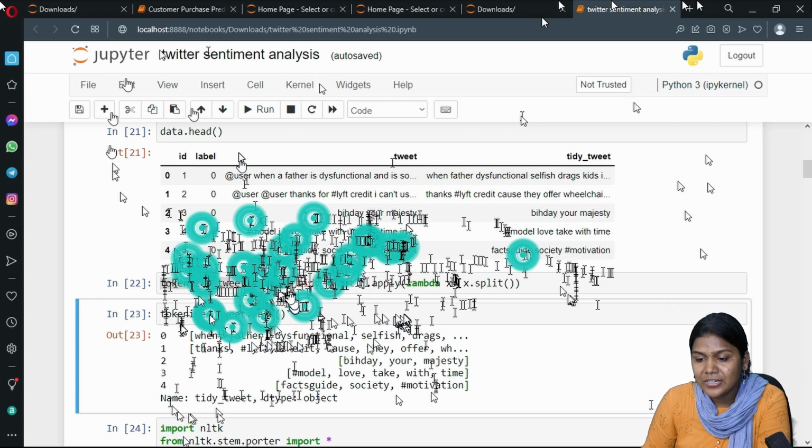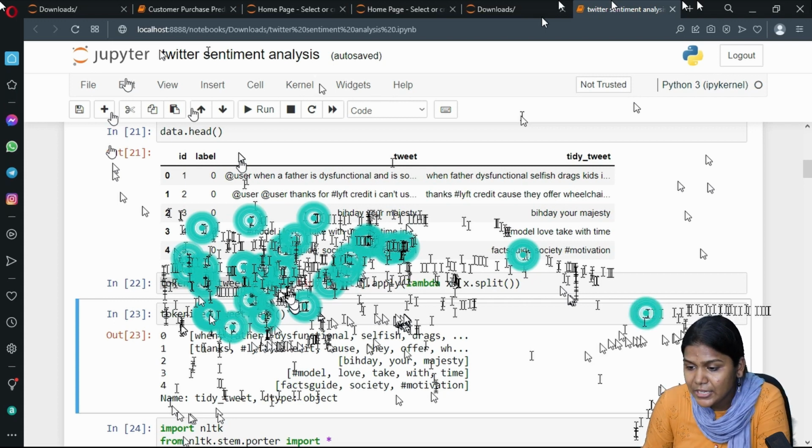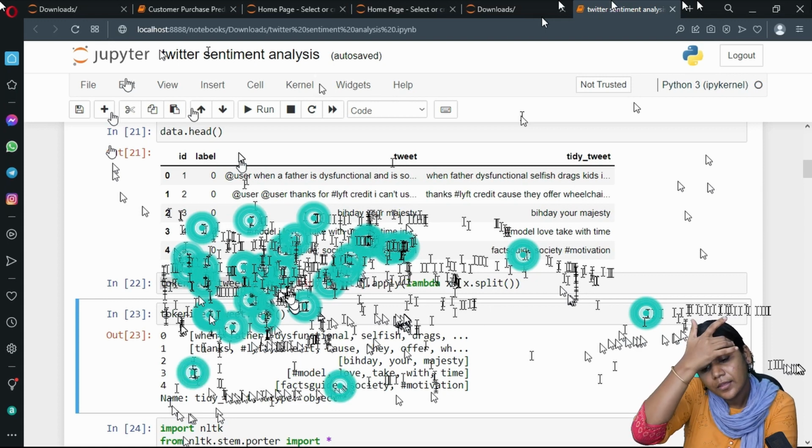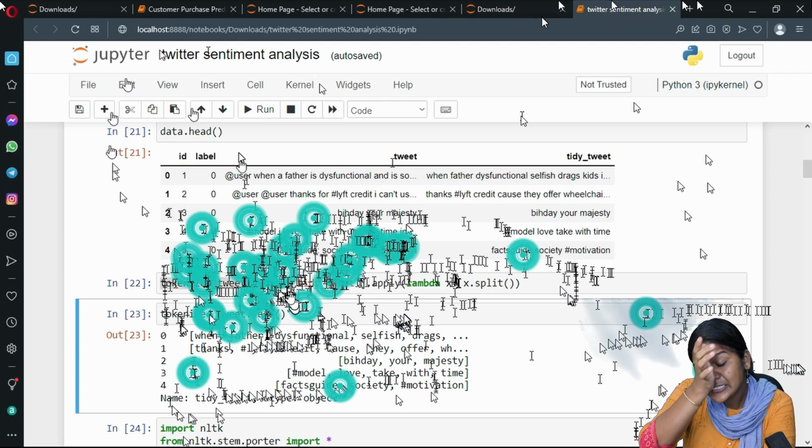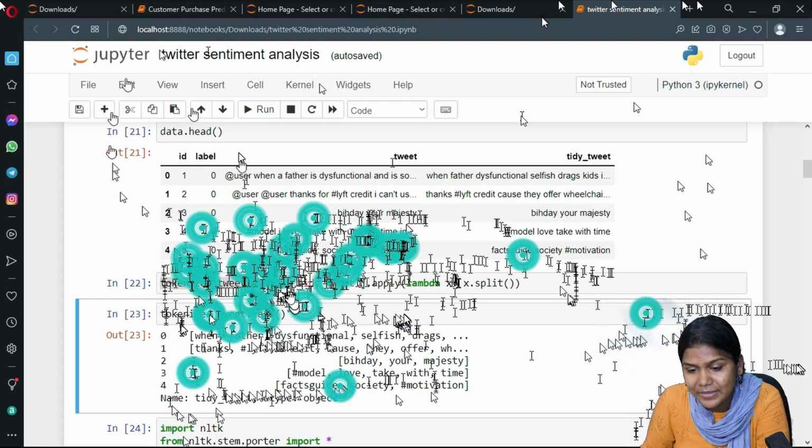From that, the normal words we have to extract where label is equal to 0. If label is equal to 1, that means the data should be negative. Positive tweet, negative tweet. Positive means 0, negative means 1.